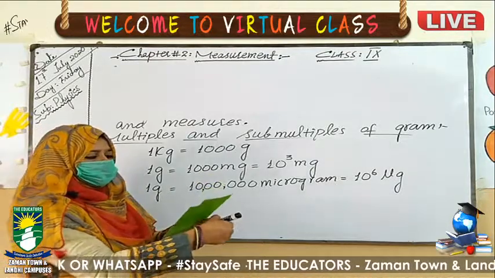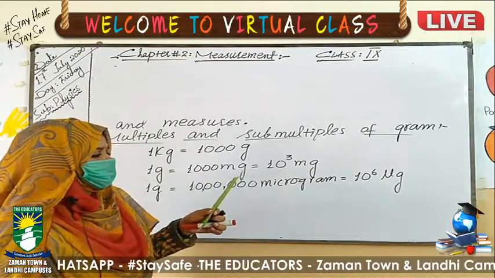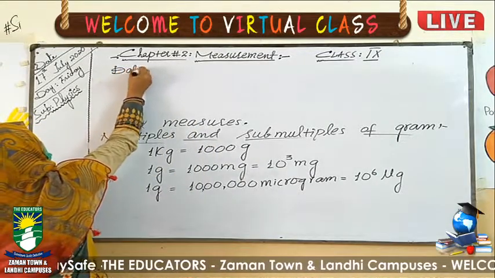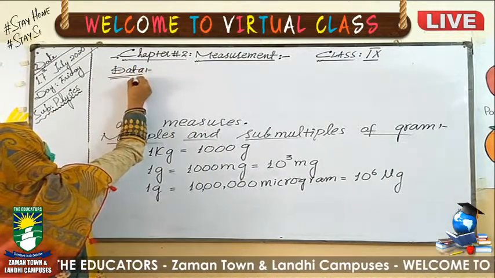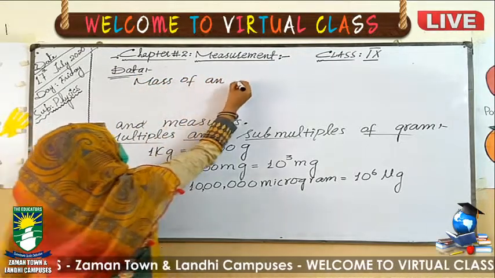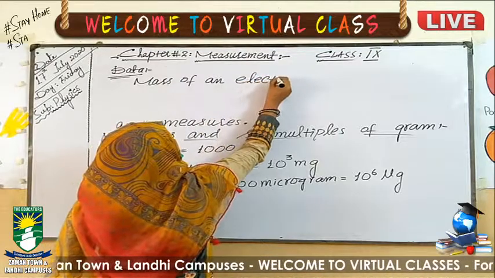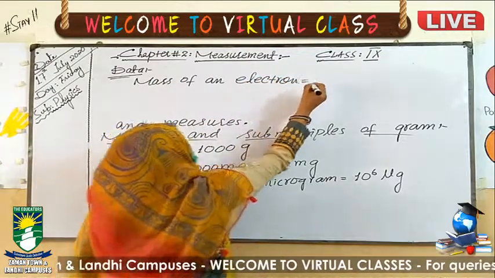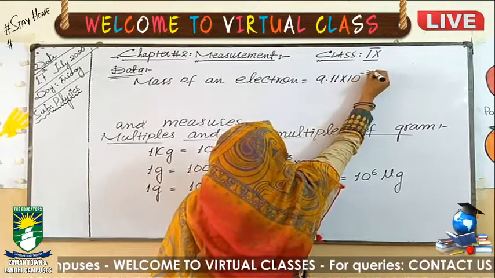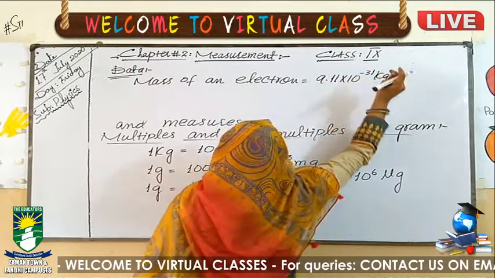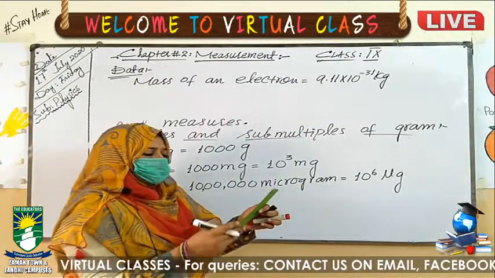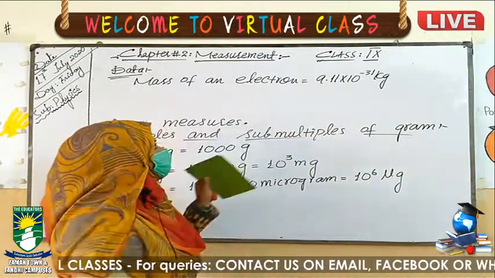The given is the mass of an electron, which is 9.11 exponent minus 31 kilogram. They are asking us to convert it into gram, milligram and microgram.